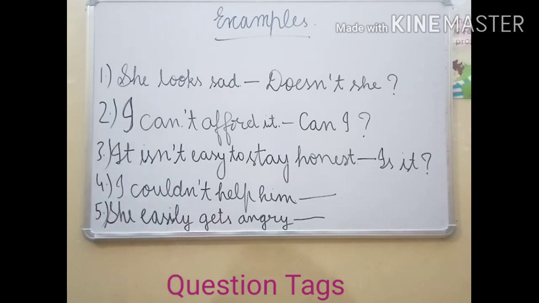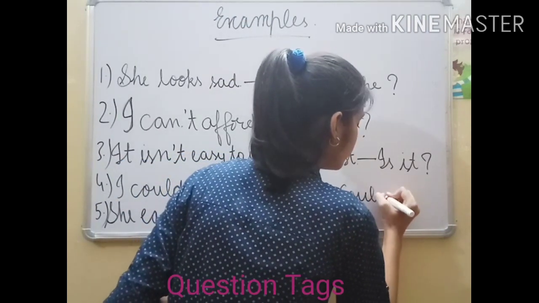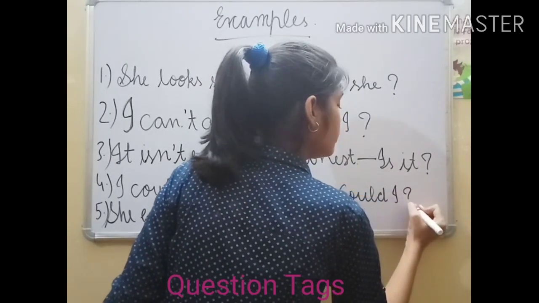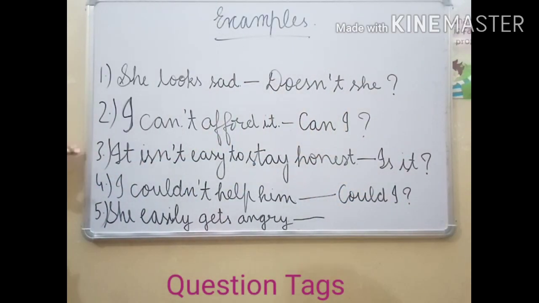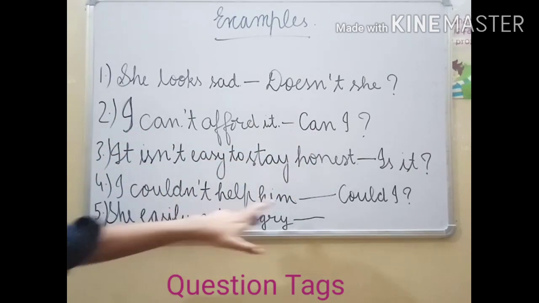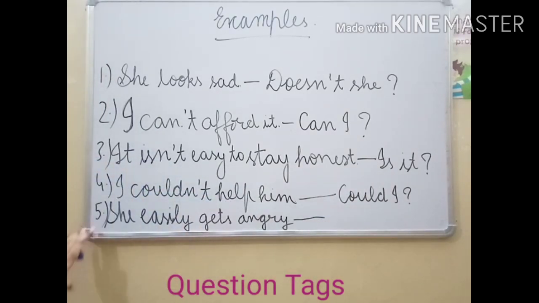In the sentence only there is not. So in the question tag we will use could I, question mark. You see first that if there is can, then can will be there. If there is is, then is. If there is could, then could.